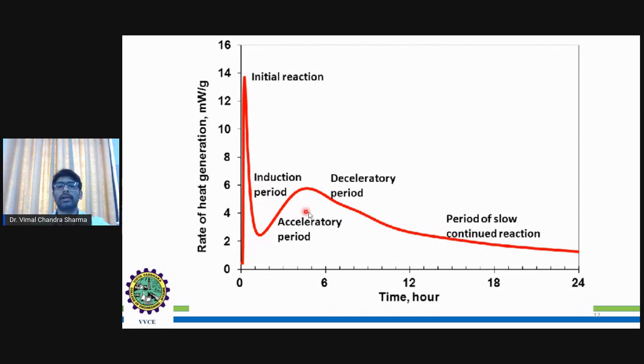Then the acceleratory period, due to CSH bonding and the water as well as the oxygen, prolongs for at least 4 to 6 hours. Then the deceleratory period will be pronounced, where the chemical composition or the complexation will be reduced. Then it will achieve a steady state after 16 to 18 hours.